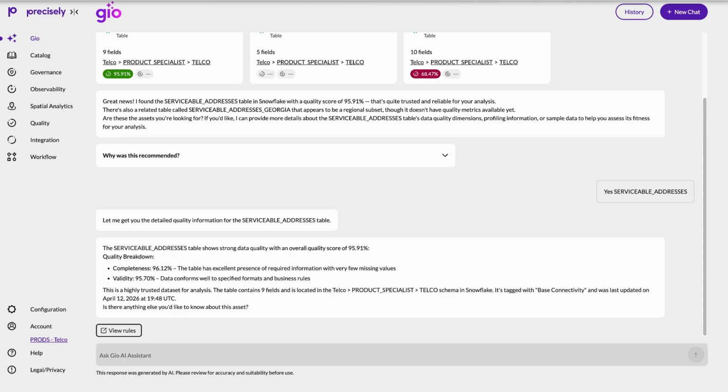So Geo immediately finds the dataset we just connected to and brings it into focus.